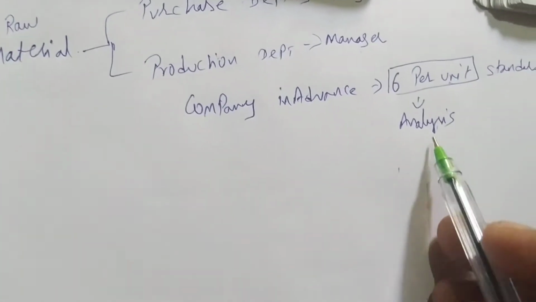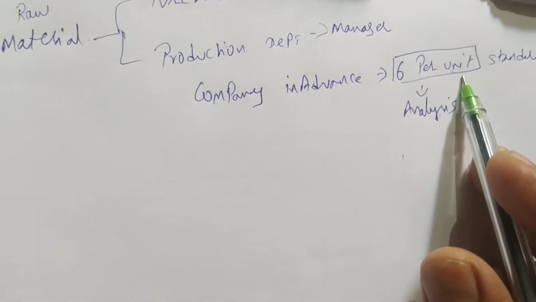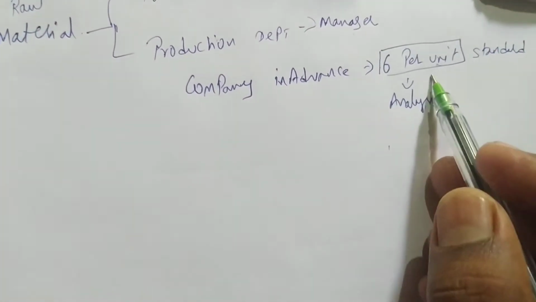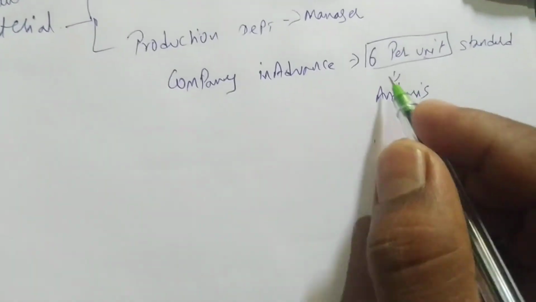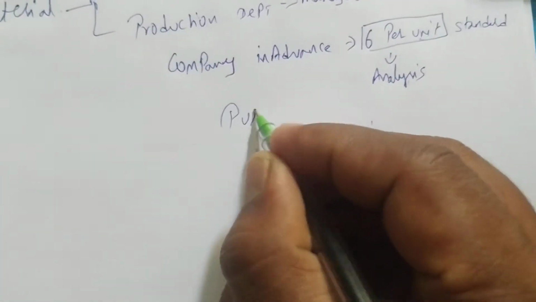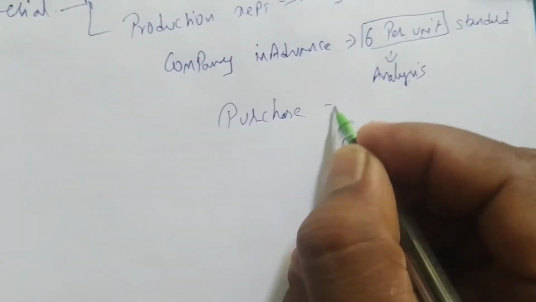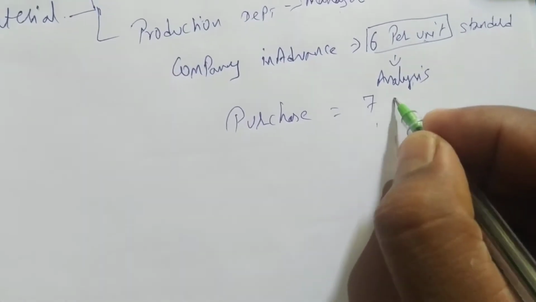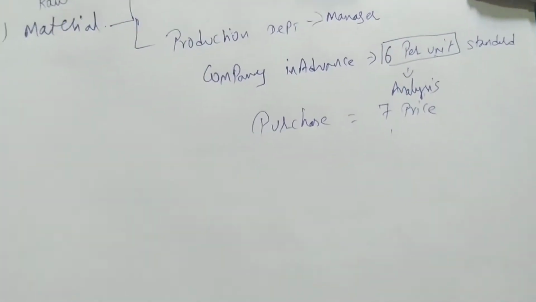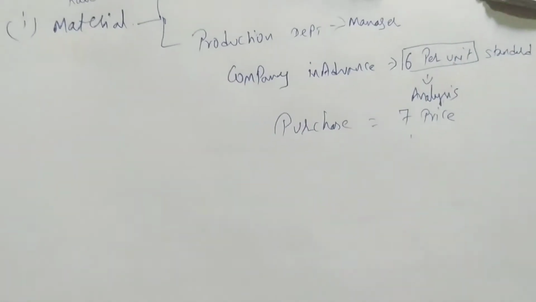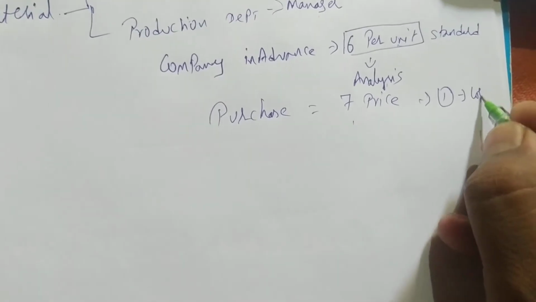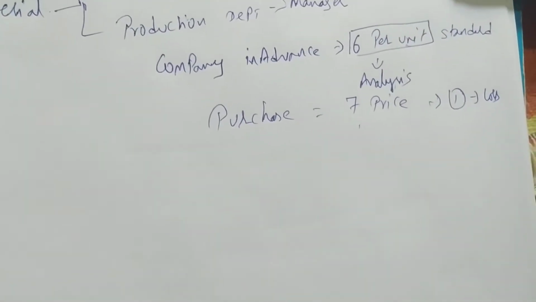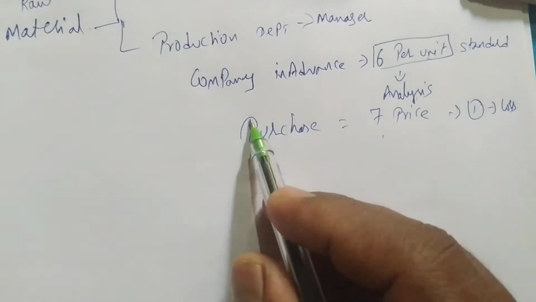Now it is the responsibility of the purchase manager to purchase the raw material for at most 6 rupees. See, suppose the purchase manager purchased the material for 7 rupees. Now what has he done? He has incurred 1 rupee more, and this 1 rupee will be lost to the company. And who is responsible? The purchase manager is responsible.